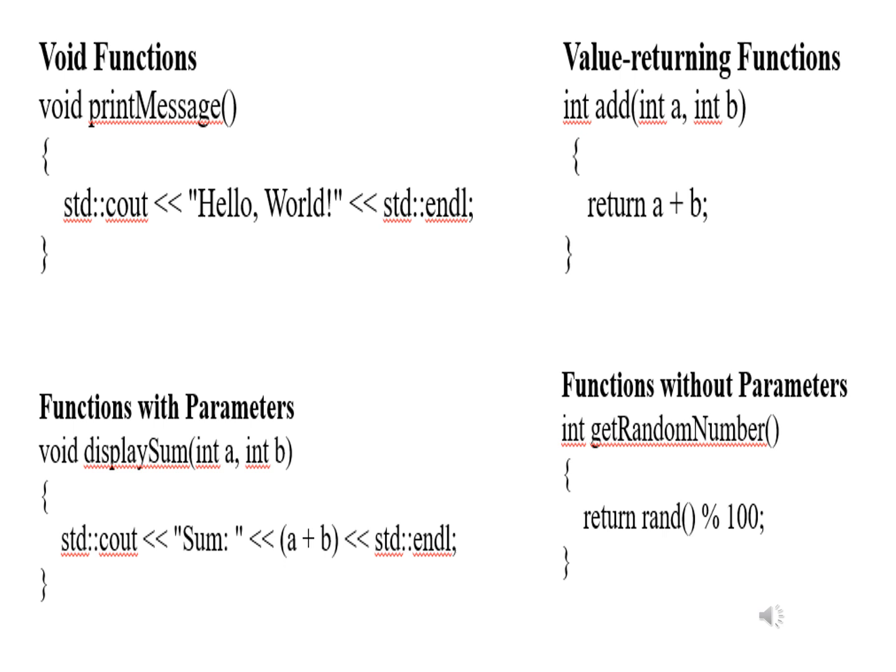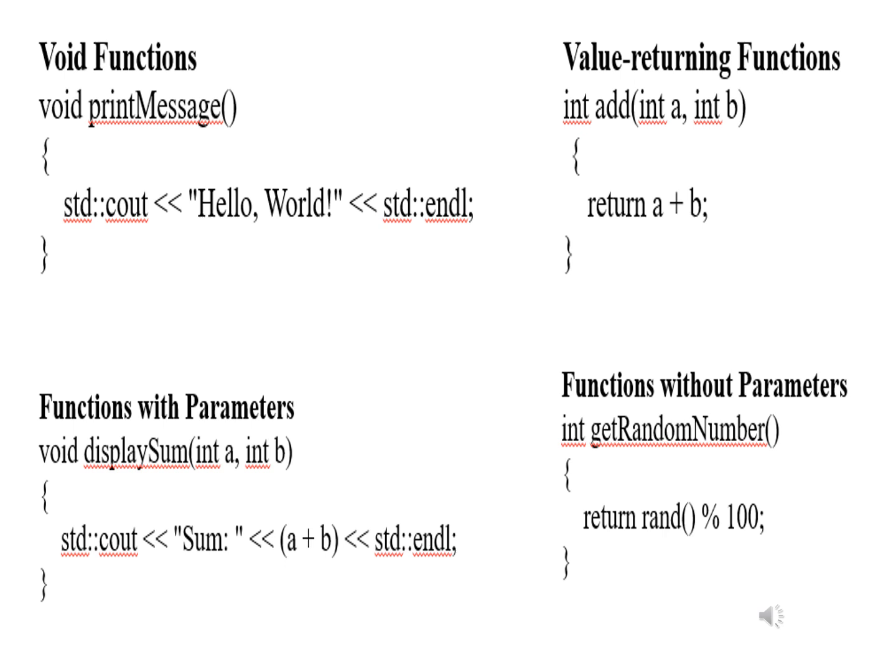Carefully observe this slide. Void function: how we will be writing the void function. void printMessage(), open the bracket and close the bracket, open curly bracket, cout hello world std::endl, close the bracket. This function doesn't return any value, hence we have written void. And also we are not passing any values, so inside the printMessage brackets we have not written any variable names.